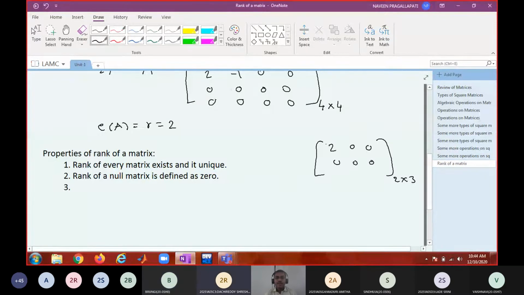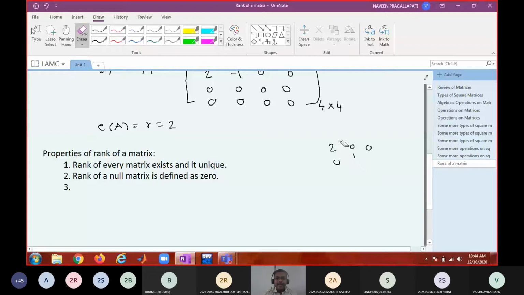What is its rank? 1, sir. Because I'm able to find a 1 by 1 submatrix having non-zero determinant. What is the determinant of a 1 by 1 submatrix? The number itself. Is that okay? Therefore, if it is a non-zero matrix, the minimum value of the rank is 1. So how do we say this?